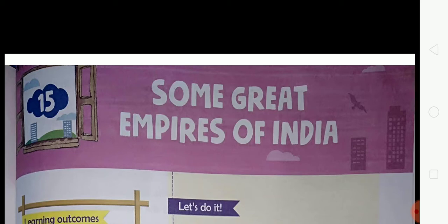So students, many great kings ruled India during the ancient period. The efforts they took to make the people of their kingdom happy earned them a special place in Indian history. Let us learn more about two such kings. The first one is the Guptas and the second one is the Cholas.